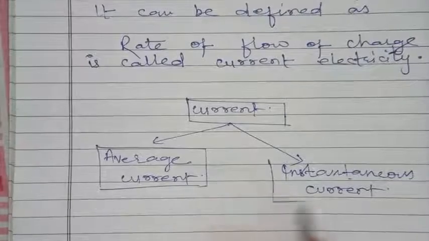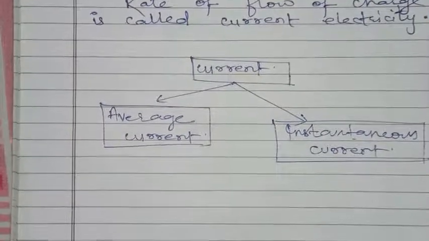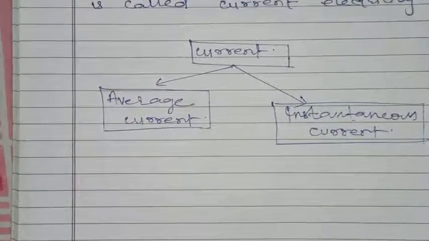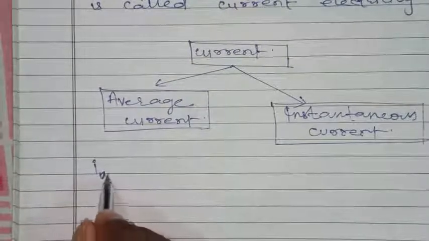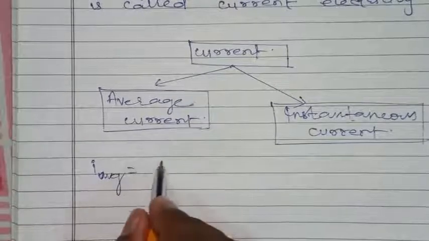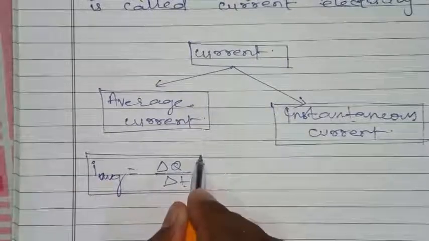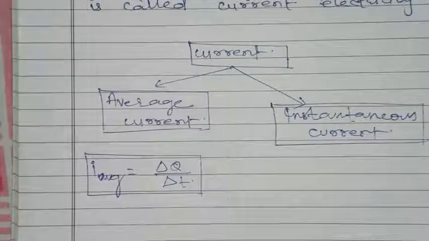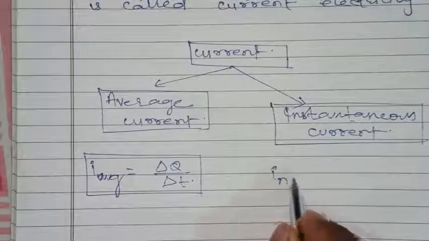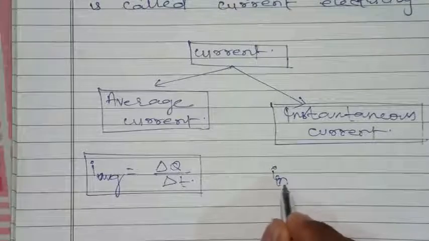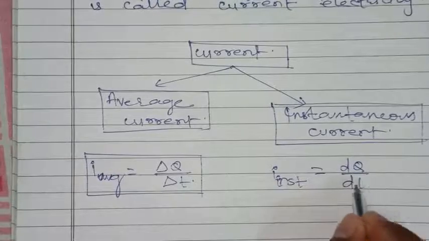स्टूडेंट्स, करंट को दो पार्ट में डिवाइड किया गया है ऑन द बेसिस ऑफ रेट ऑफ फ्लो। वन इज एवरेज करंट एंड अदर इज इंस्टेंटेनियस करंट। Average current is denoted by I average equal to delta Q by delta T, means change of charge upon change of time. Whereas instantaneous current is denoted by I instantaneous equal to dq over dt.